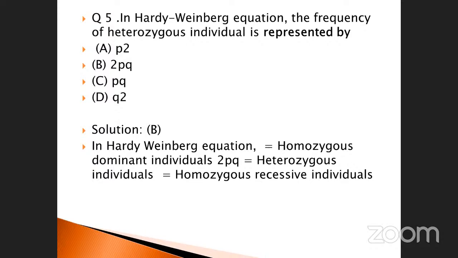They ask heterozygous individual. Heterozygous means both p and q are present. How much is that? 2pq. You just go through the equation, then only you will get the answer.